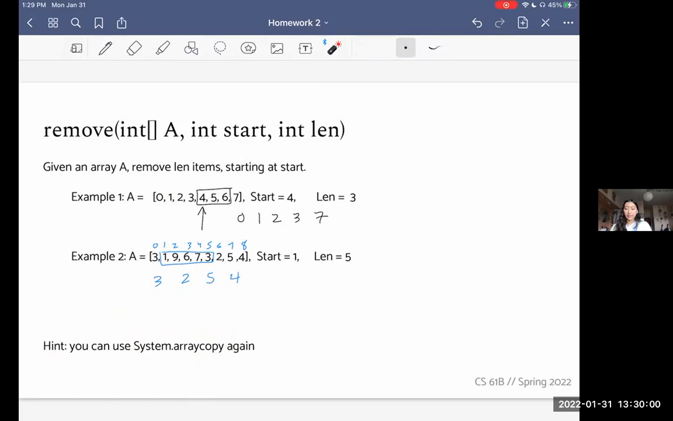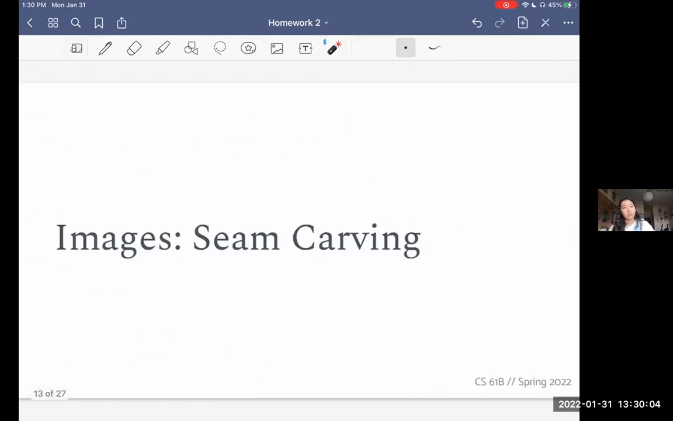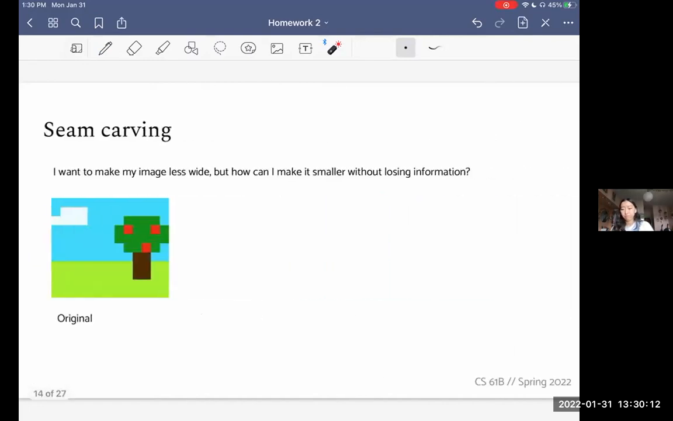That is everything for arrays. And now we can move on to images, seam carving. This is definitely the bulkiest part of the homework, but it's really, really cool.